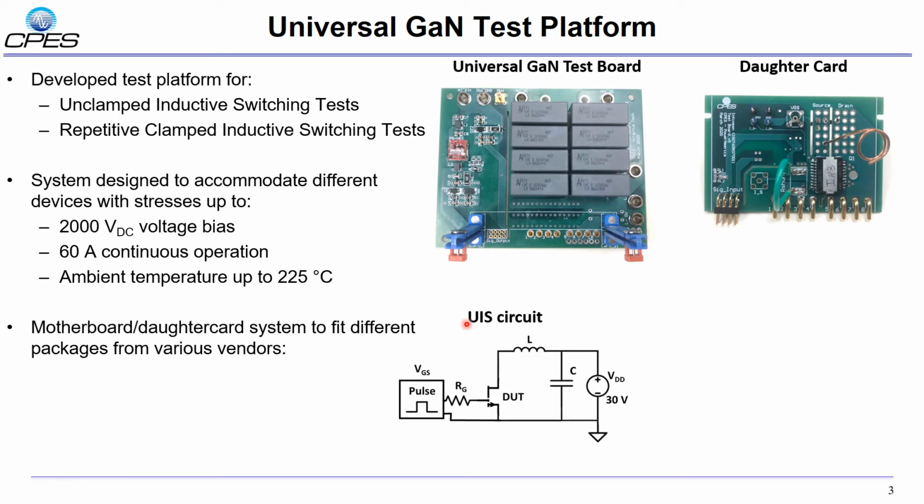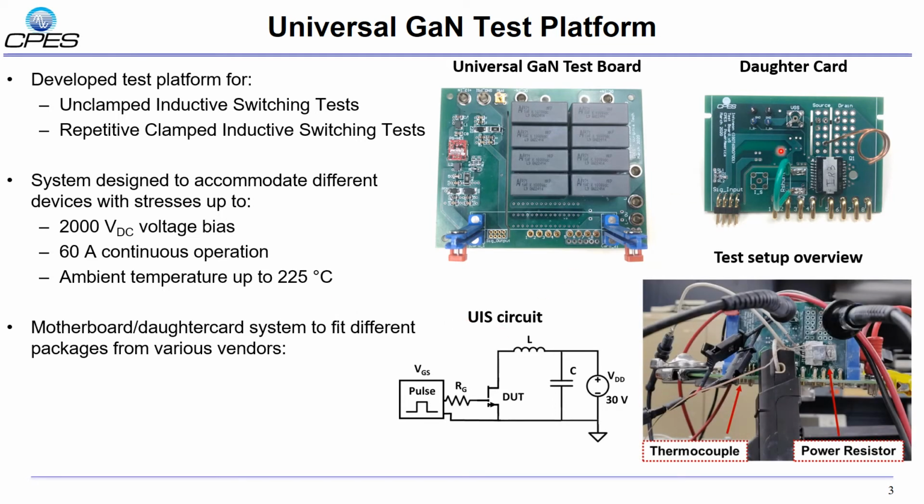And here shows the UIS test circuit. During the test, we will insert the daughter card into the motherboard. As we can see from the test setup, we use a power resistor to heat up the DUT and the thermocouple to calibrate the temperature.